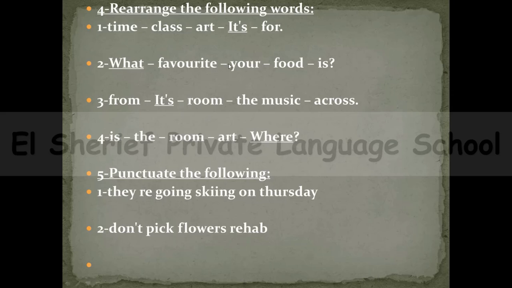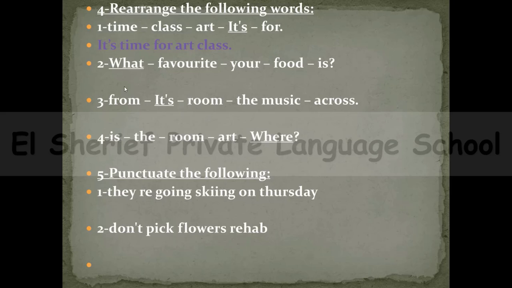We have to read these words and make the correct sentence. We will start with the underlined word. So we will start with it's. It's what? It's time. Then for. It's time for. As we talk at. It's time for art class. So this is the answer. It's time for art class.